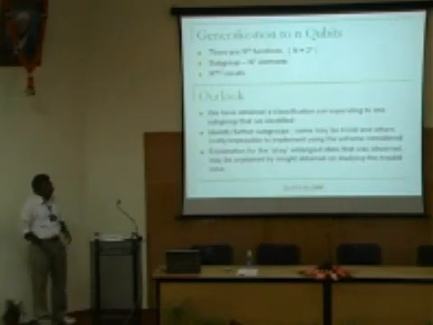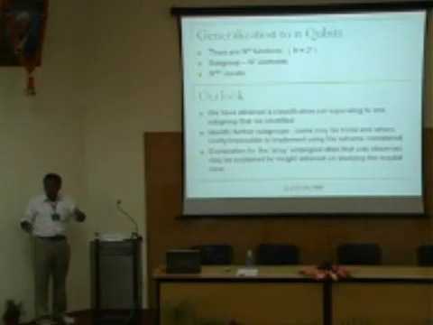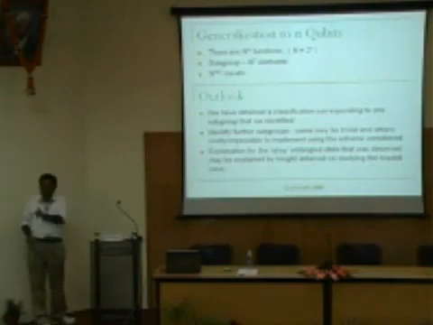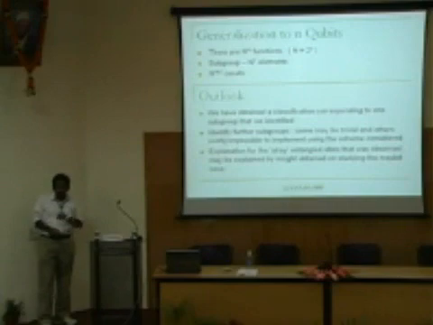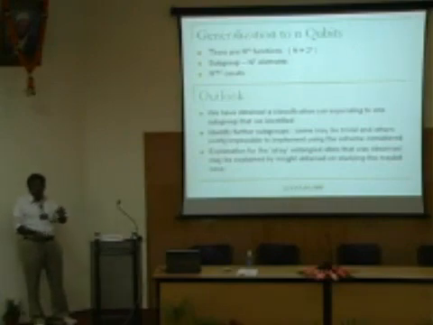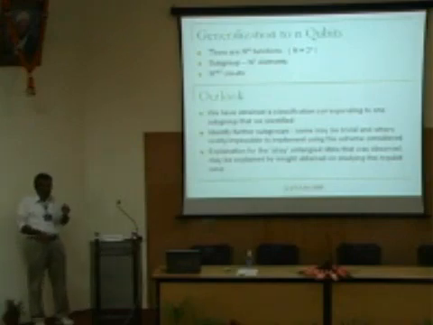So, in principle, it tells me that I can build a quantum circuit. What does it tell me? Which I can distinguish each of the 256 functions by a single measurement. That is what this analysis tells me. What this analysis does not tell me is the complexity in the circuit. Is that okay? The complexity in the circuit. We know that there is a quantum circuit that will do the job.